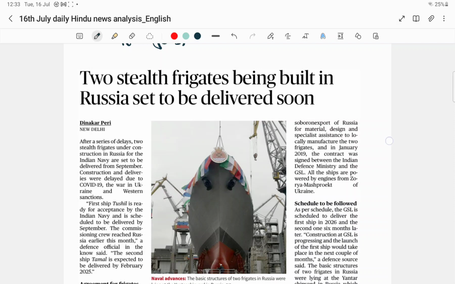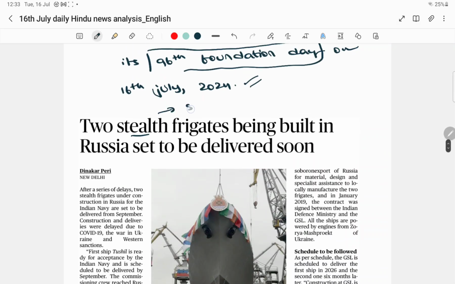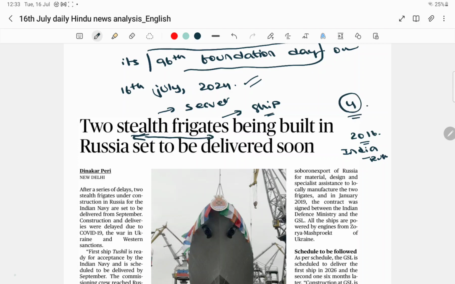Stealth means secret, frigate means a ship. Now in the year 2016 there was an agreement between India and Russia for the production of 4 stealth frigates which are required for our country. As part of this agreement, out of these 4, 2 frigates will be directly imported from Russia. That means they will be manufactured in Russia, and we will directly import those 2 frigates, and the other 2 will be manufactured in our country itself with Russian assistance.